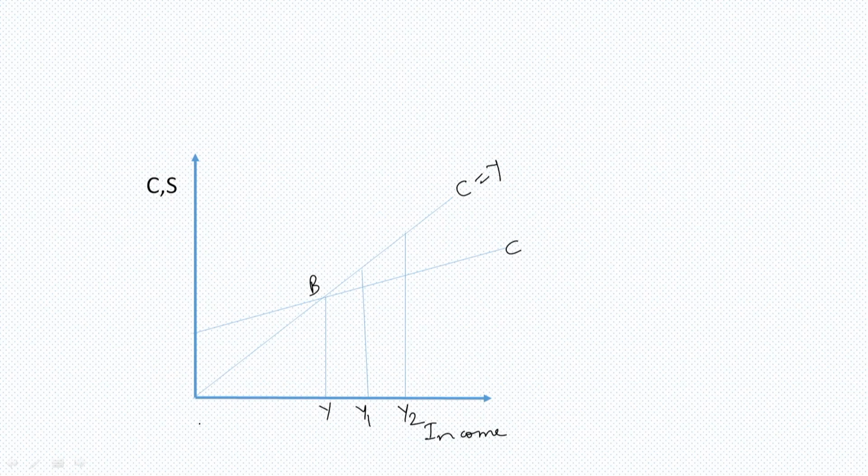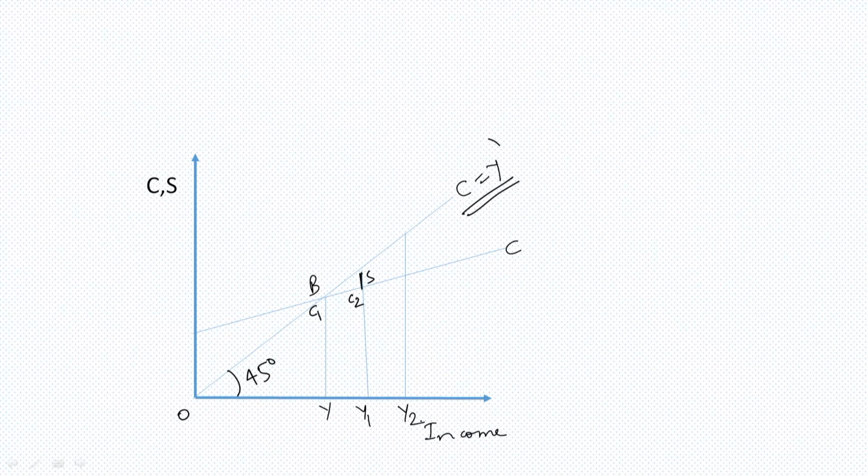Similar is the case shown here. This is the long run consumption curve at 45 degrees, where C is equal to Y. At every level of income, the consumption-income relationship is proportional. This is the short run consumption curve C. If we are at point C1, when income increases from OY to OY1, the consumption increases from C1 to C2 and the remaining part goes as saving.